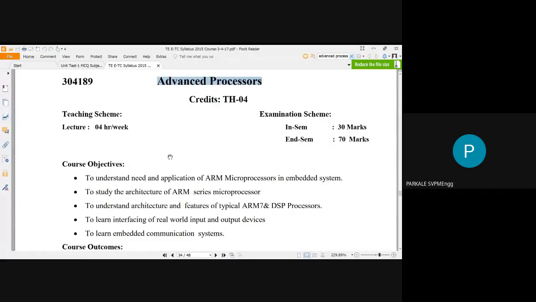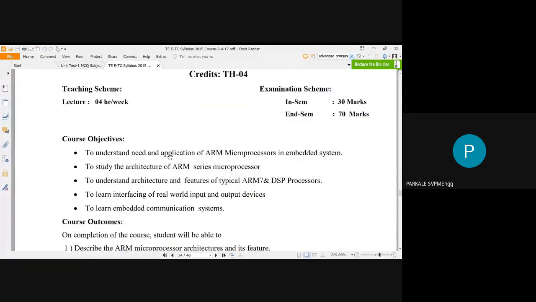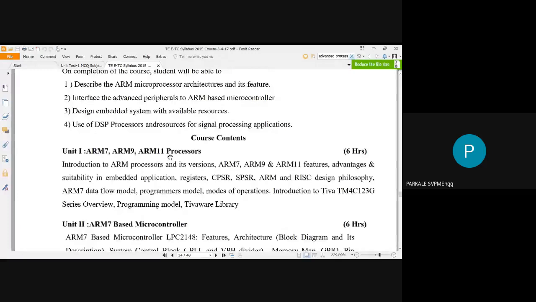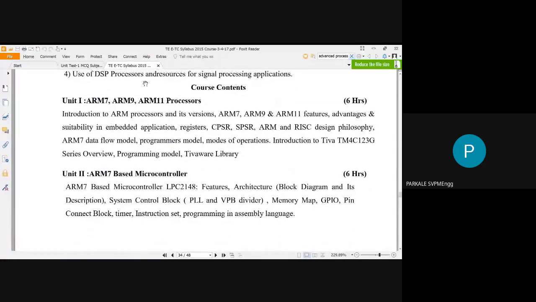As well as theory exam on this subject. Okay. There are total 6 units. We try to go through each and every unit, okay, so that you will get the confidence.